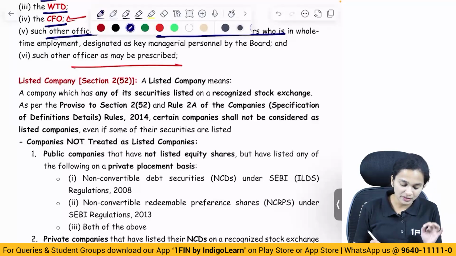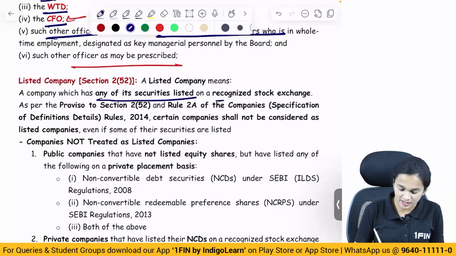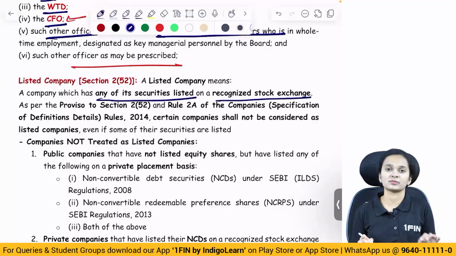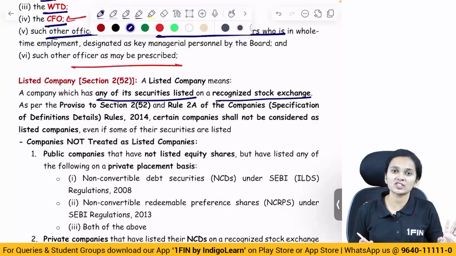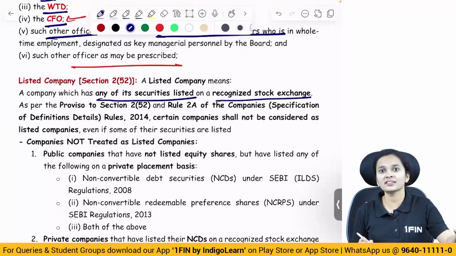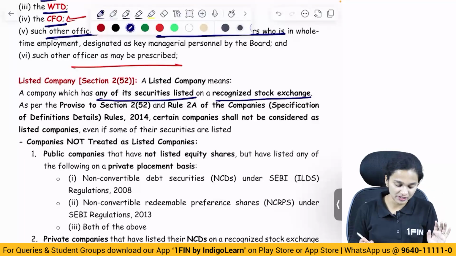A listed company means a company which has any of its securities listed on a recognized stock exchange. So one point is very clear: if the securities of your company are listed on any recognized stock exchange, could be NSE, BSE or any other recognized stock exchange, then your company is a listed company.